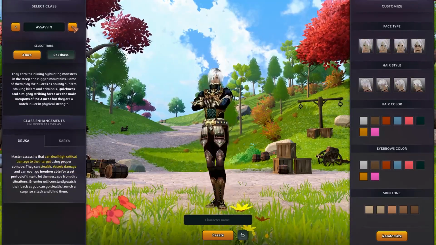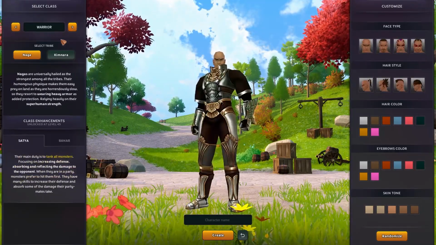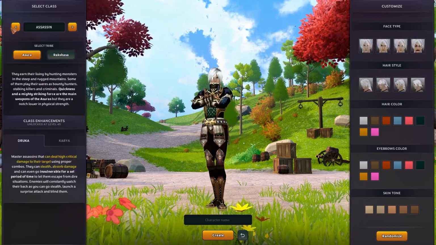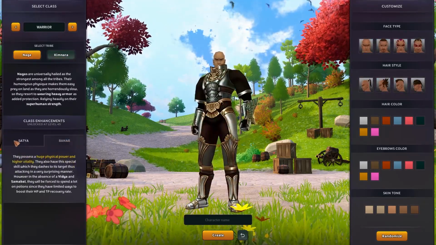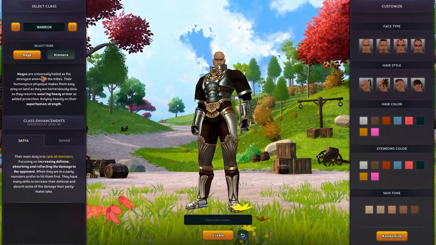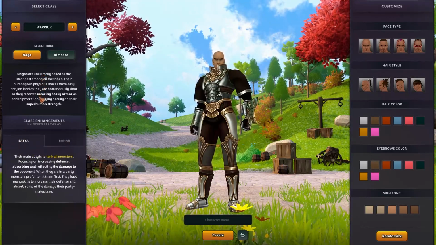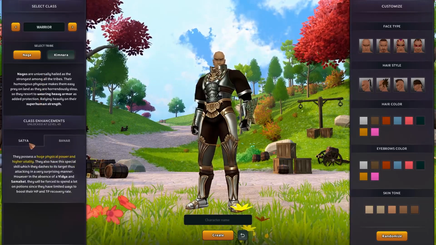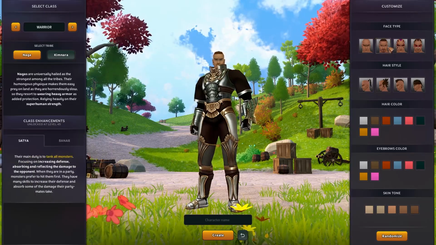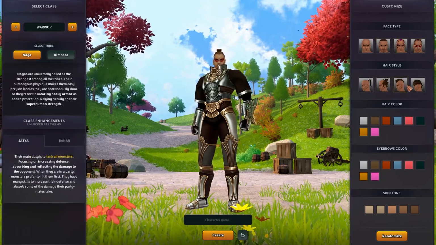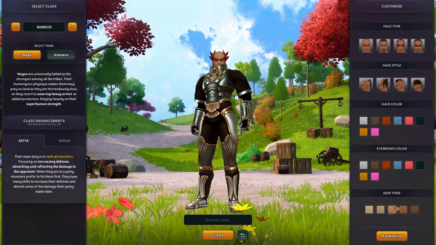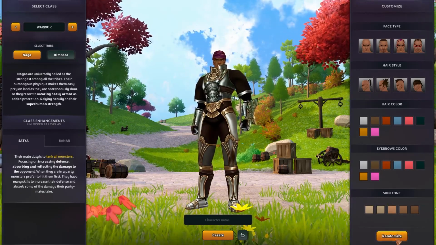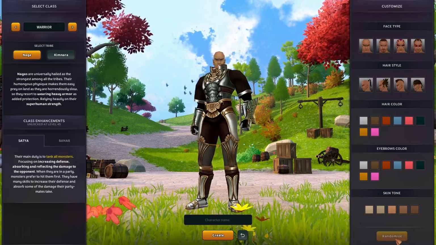Character builder. This is fun. I'm one to just pick whatever, so let's flip through a couple things here and see what options we have. I'm not sure what the names necessarily mean. It looks like maybe Naga and Kimnara are a generalized, I don't know, male, female, maybe. Maybe we want to not work inside those constructs necessarily. Satya and Banar, I don't know exactly what that means, but it looks like there's some decent choices. A few choices for faces, hair color, eyebrow, skin tone. That's nice. Randomize is my thing.